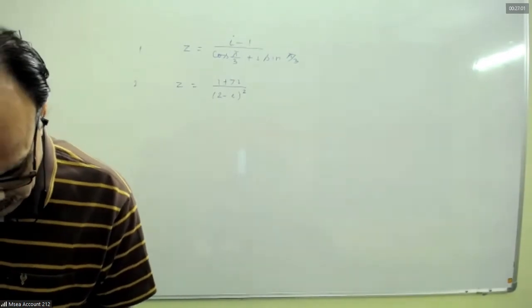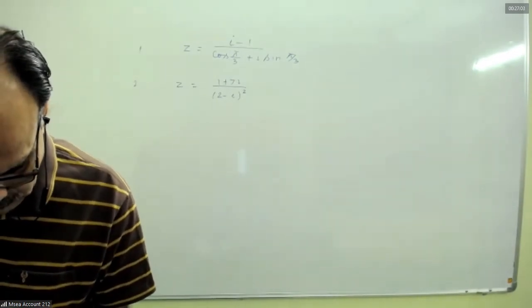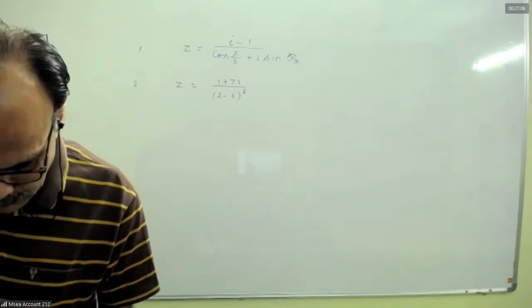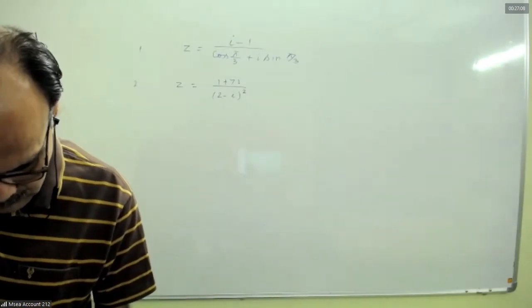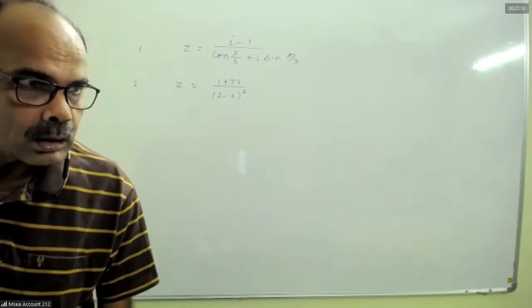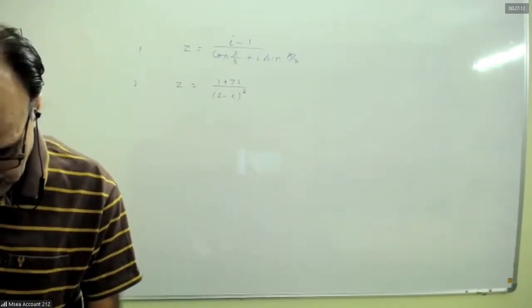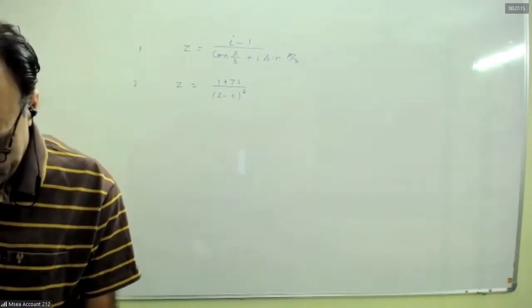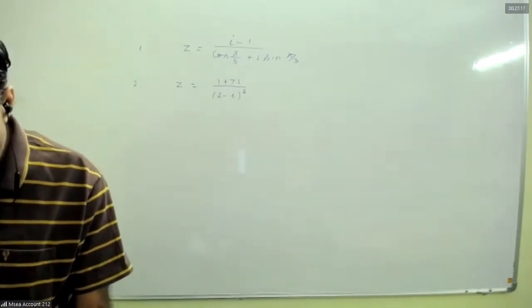So first one is root 2 into e to the power i into 5 pi by 12. Yes.